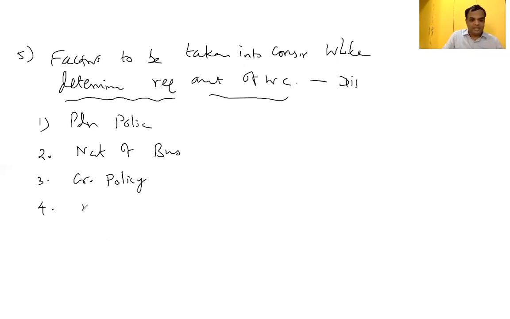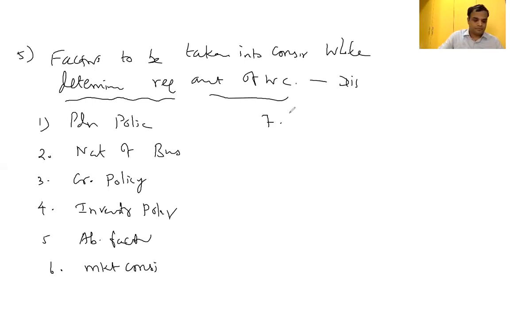Next, inventory policy. Credit policy. Inventory policy. Abnormal factors. Market conditions they have to verify. Next, conditions with respect to suppliers.